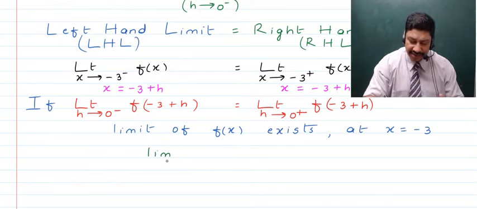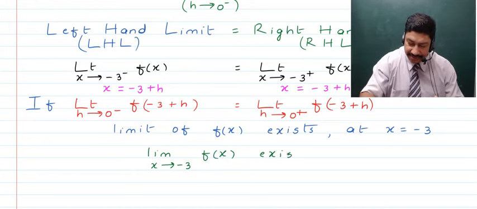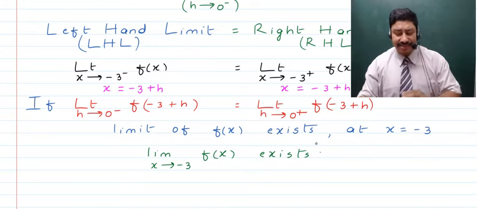Both of these are perfectly fine. So limit of x tending to minus 3, f of x exists, right? So mathematically we can write it in this symbolic language, right?